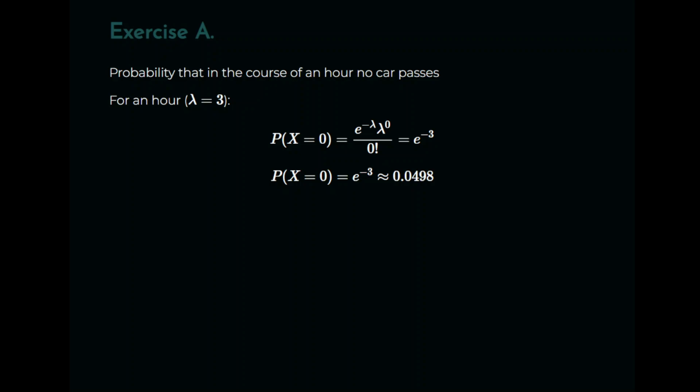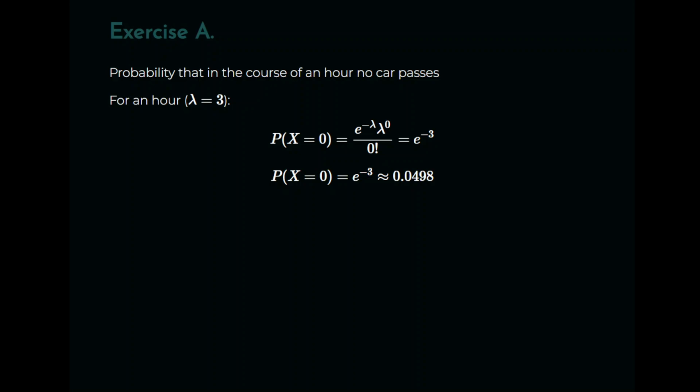Now, the first question: calculate the probability that in the course of 1 hour no cars pass. So here, for 1 hour, the rate parameter is the expected number of cars, and that is 3 cars per hour. Okay, so lambda is equal to 3. So we use our formula there, probability of X equal to 0. Here we have to do a little bit of calculator work. The exponential of minus lambda, which is the exponential of minus 3, that's one part of it. Lambda to the power of 0, which is 3 to the power of 0. Now this is where you recall some of your fundamentals of mathematics. Anything to the power of 0 is 1.